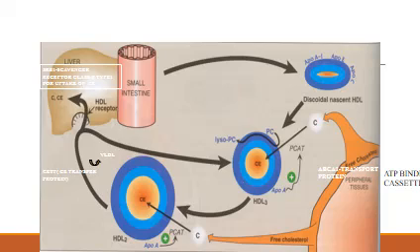Now the HDL2 finally reaches the liver, and the receptors on HDL are recognized by the liver, and it is internalized into the liver. Once this cholesterol esters or cholesterol gets internalized into the liver, it is then converted into bile acids, and a small portion may be converted into steroid hormones.